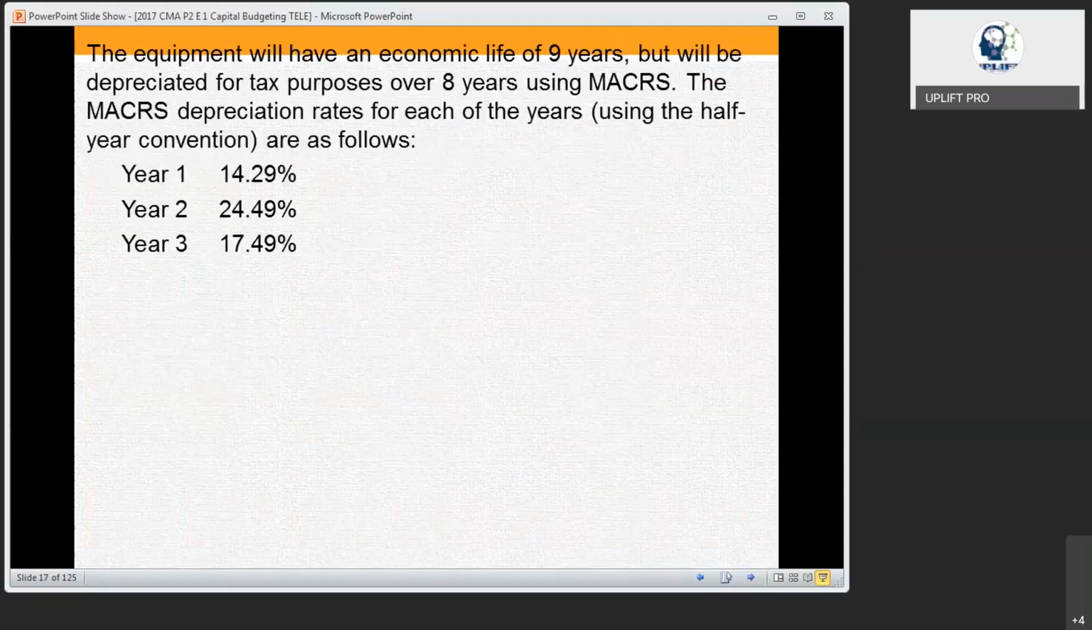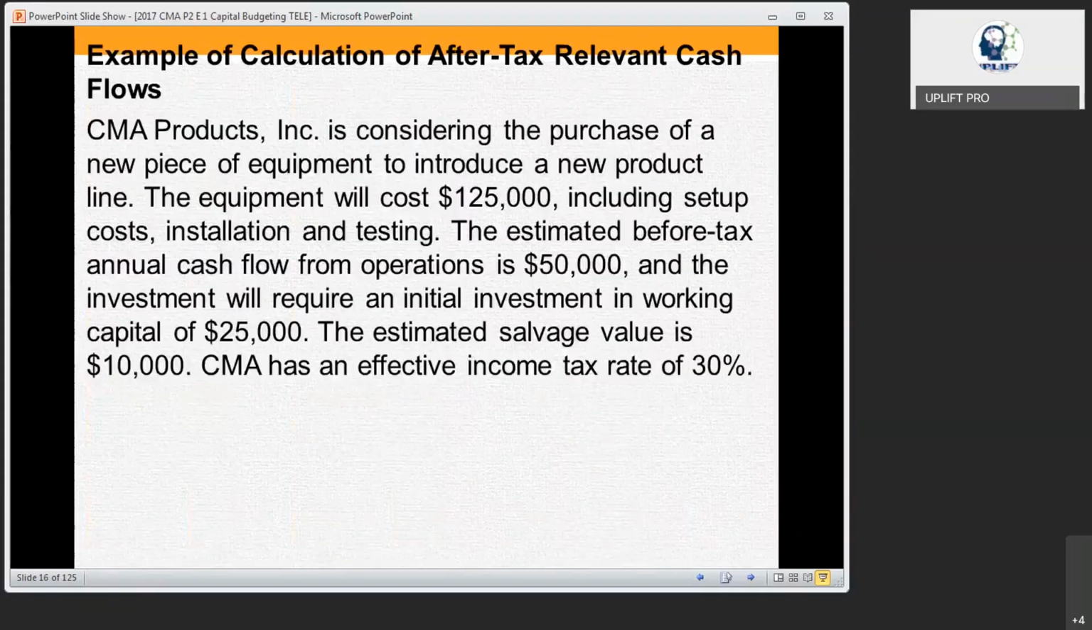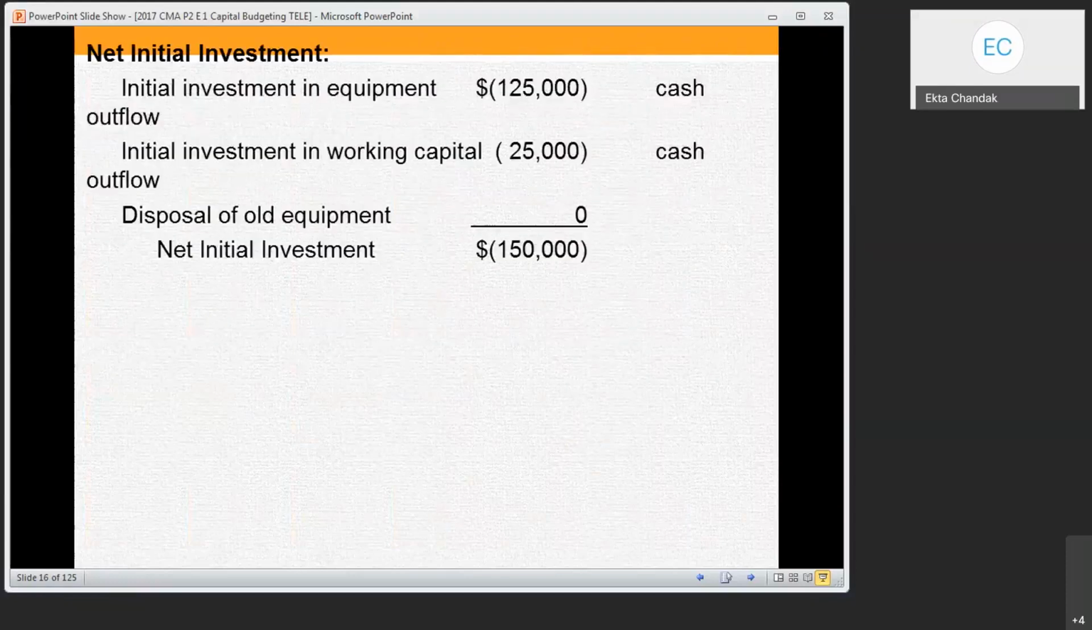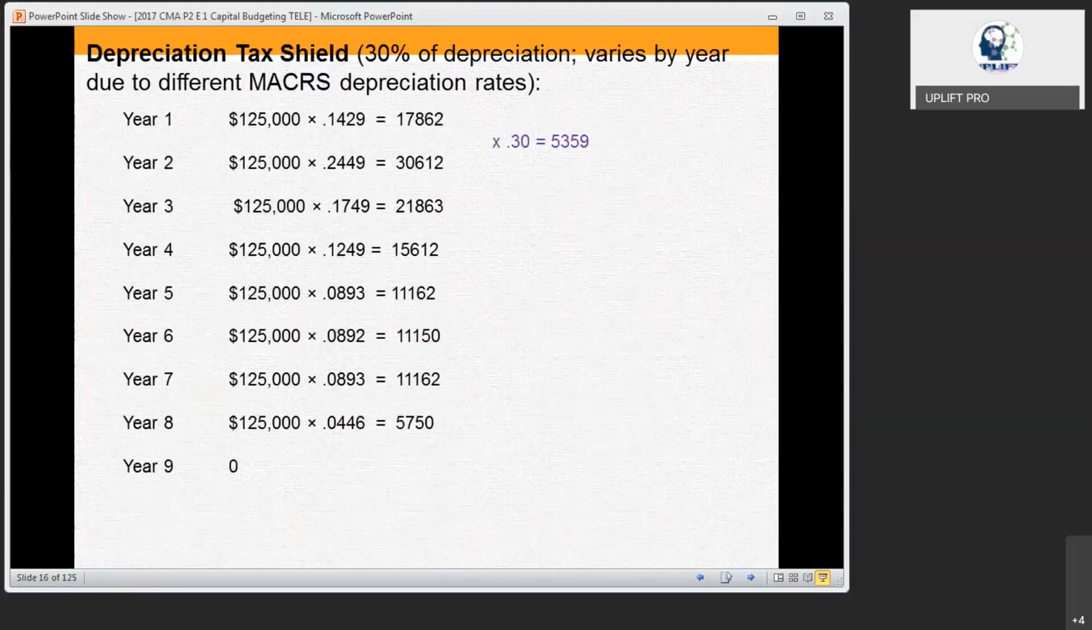As per this sum, what did they say? They estimate that the before-tax annual cash flow from operation is 50,000. That means every year they are going to get a cash flow of 50,000. You have to take it after tax. What is the after-tax cash flow? 35,000 every year, correct? So I put 35,000 every year.